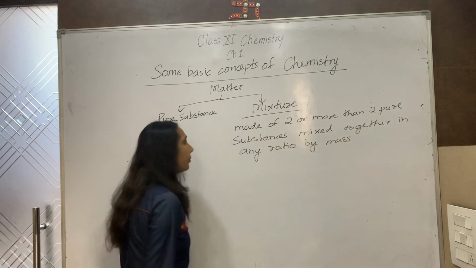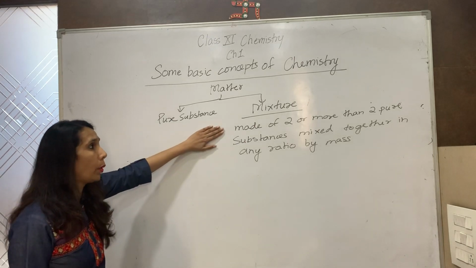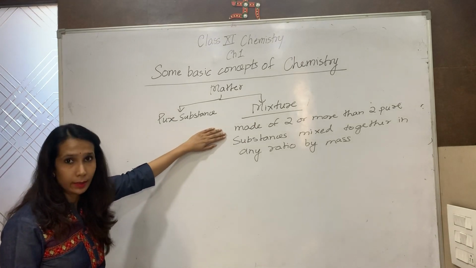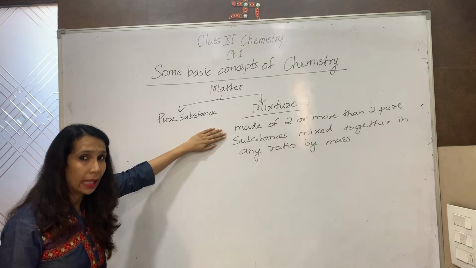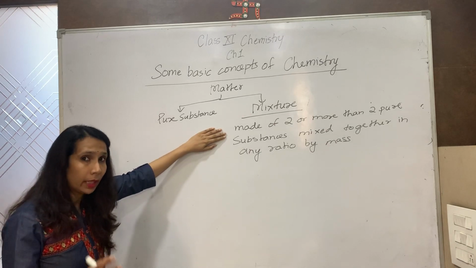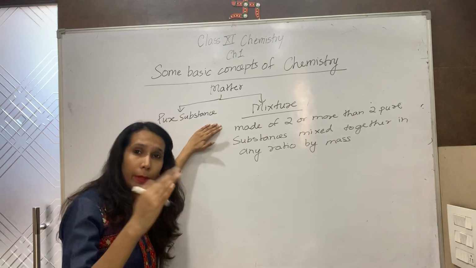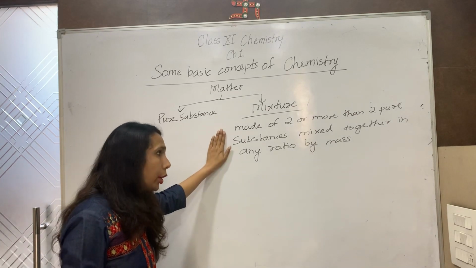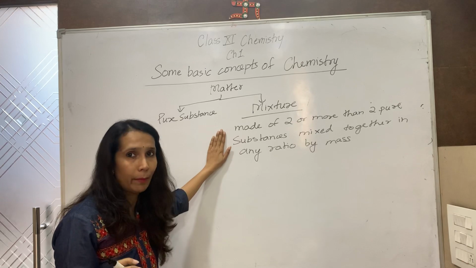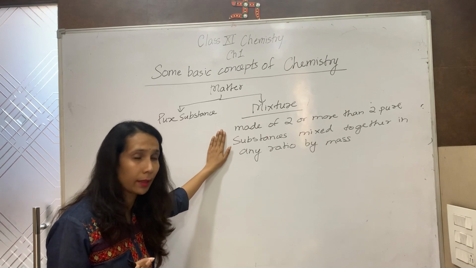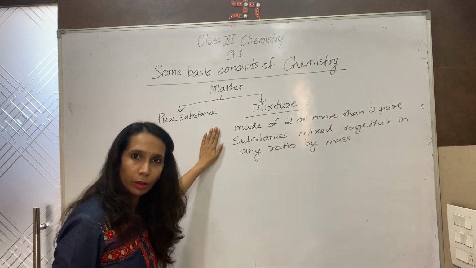Again, I am repeating, it is made up of two or more than two pure substances. Pure substances means element or compound. So I can mix two elements, three elements, or I can mix two compounds, element or compound. They are mixed together in any ratio by mass. The ratio is not fixed. That is called as a mixture.